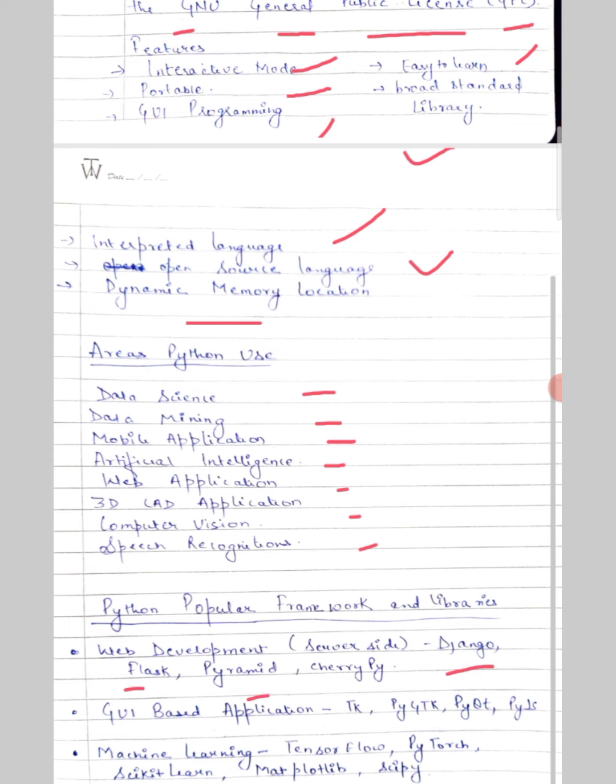for web development are Django, Flask, Pyramid, and CherryPy. For graphical user interface based applications, we have Tk, PyGTK, PyQt, and PyJS. For machine learning, we have TensorFlow, PyTorch, Scikit-learn, Matplotlib, SciPy. And for mathematics, we have NumPy and Pandas.